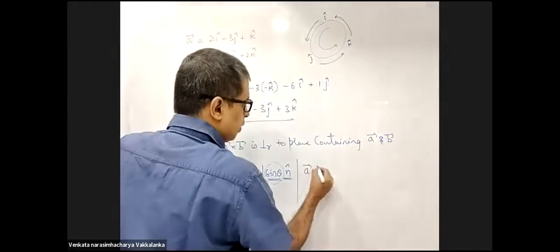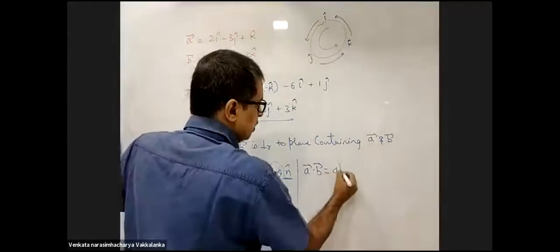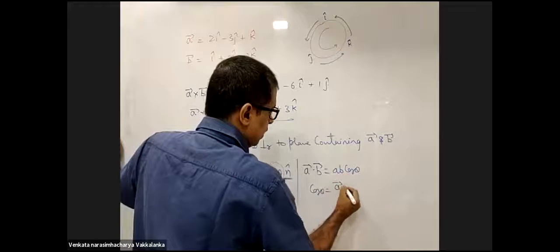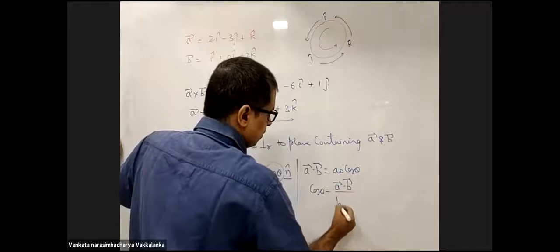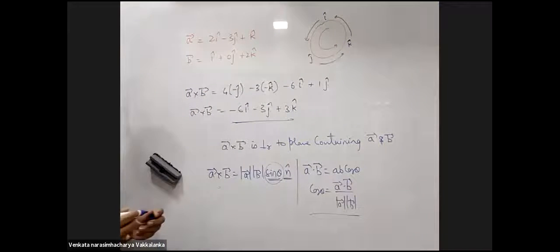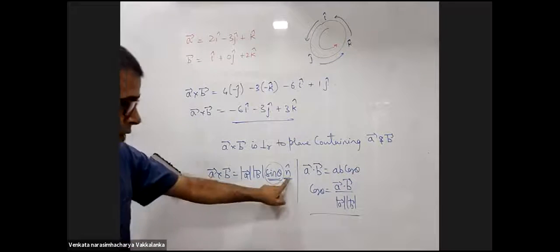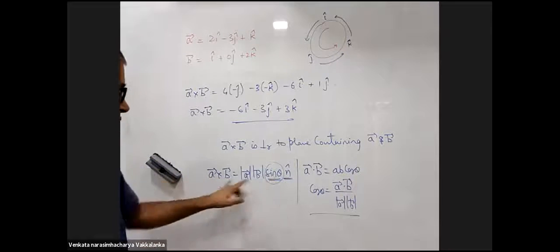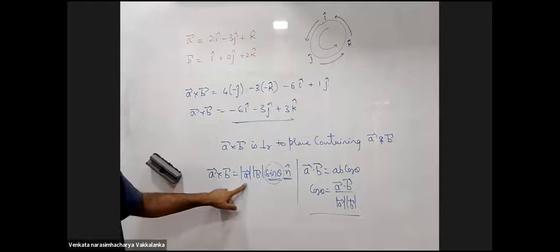Instead, use dot product. A dot B is AB cos theta. So cos theta will be A dot B divided by magnitude of A into magnitude of B. Here, the problem is with the unit vector. I cannot write sin theta is A cross B divided by this.